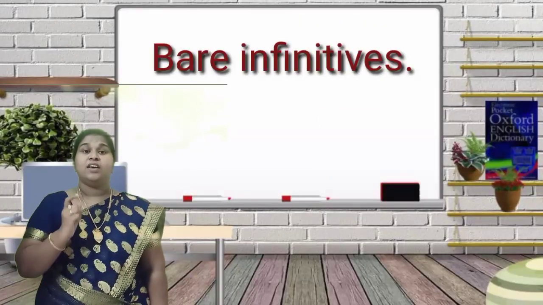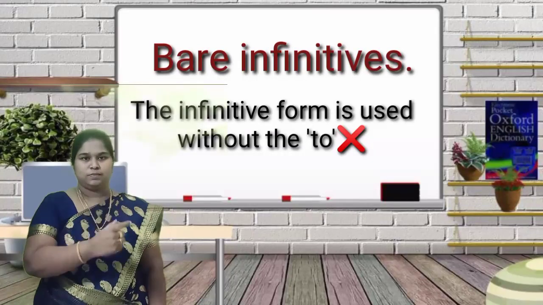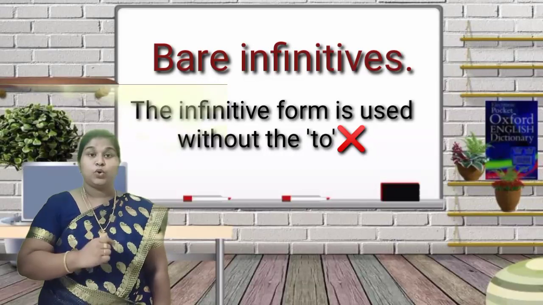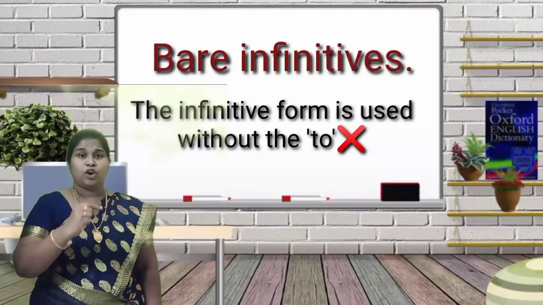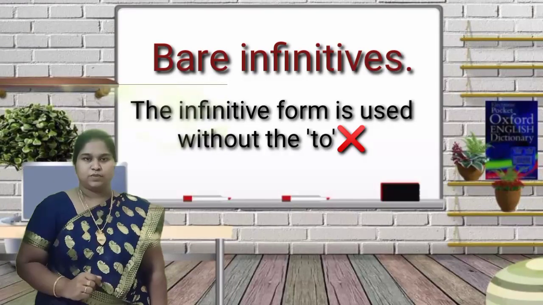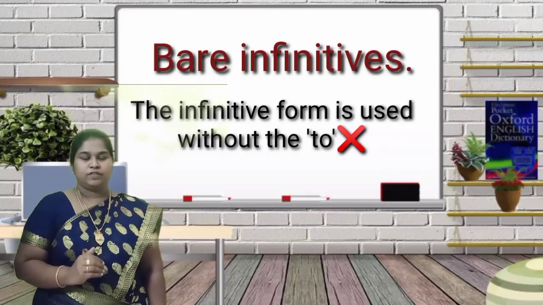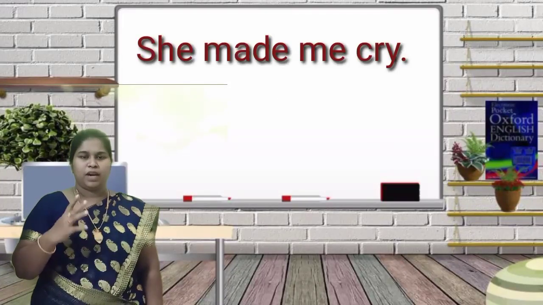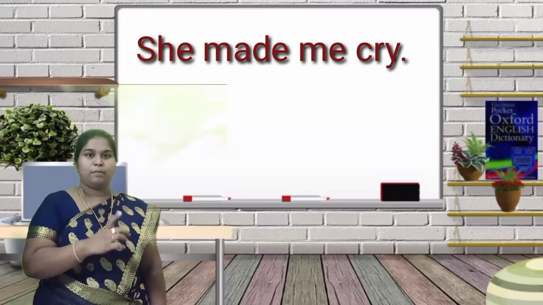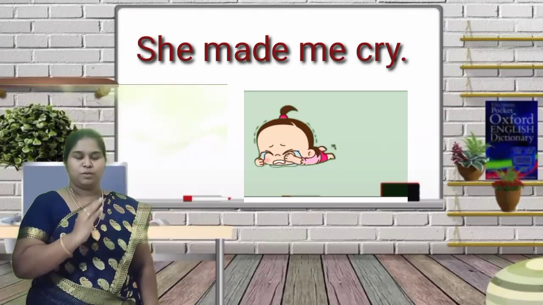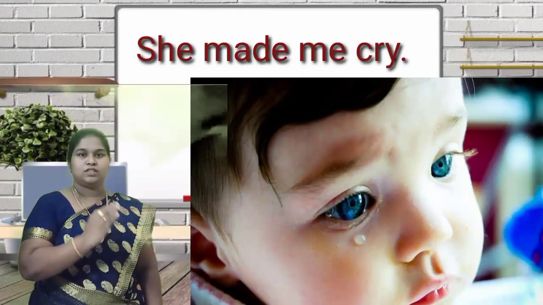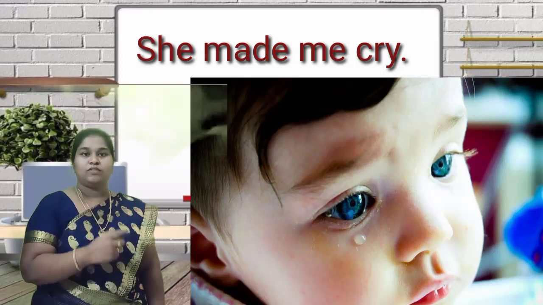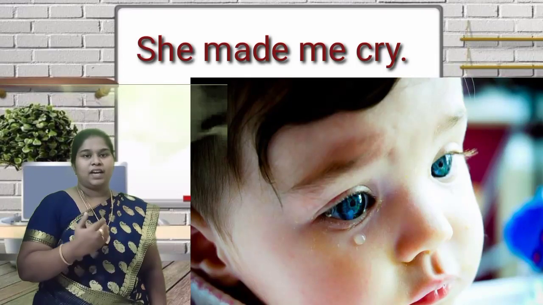Some exceptional cases where we cannot use to plus base verb, that also come under infinitive, but we cannot use to plus base verb. In that case, we cannot use to form along with the base verbs. So that is called bare infinitive. For example, she made me cry. That is the example for that. She made me to cry is wrong. So she made me cry is a correct sentence, where we are not using to form because it is not necessary over there. So that form of verbs come under bare infinitive.